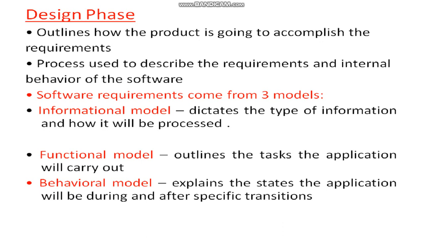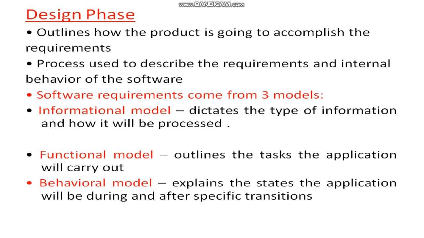Software requirements come from 3 models. Basically the 3 models are the informational model, functional model, and behavioral model. What is the information model? It dictates the type of information and how the information will be processed. What is the functional model?